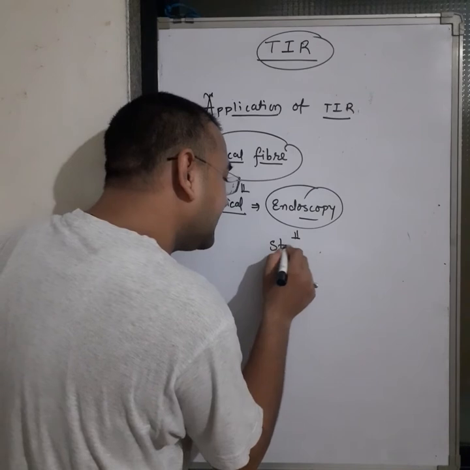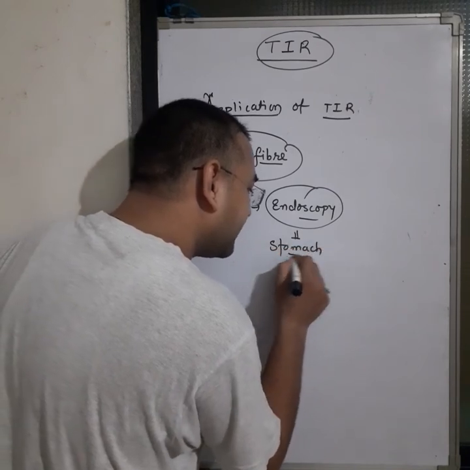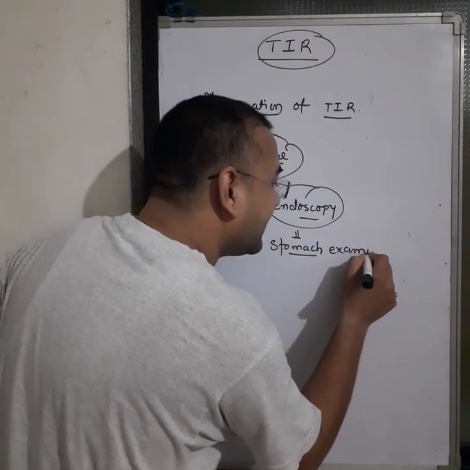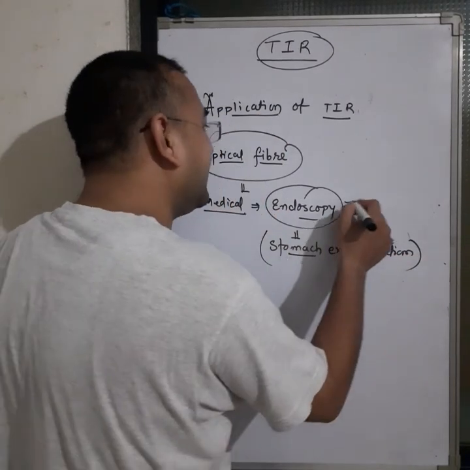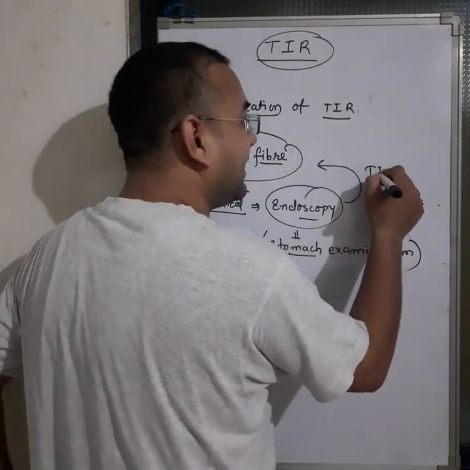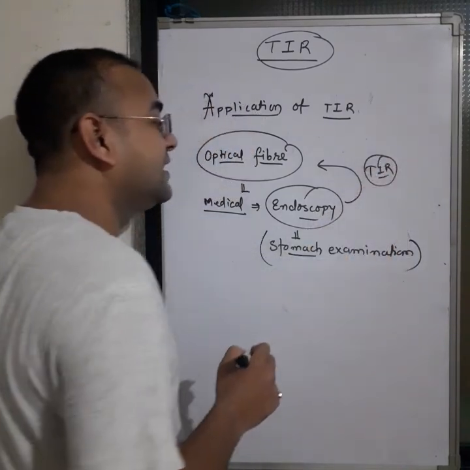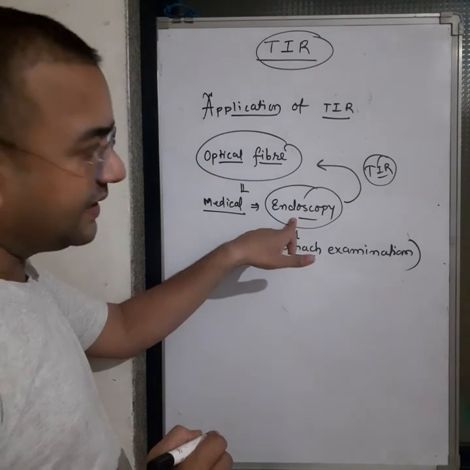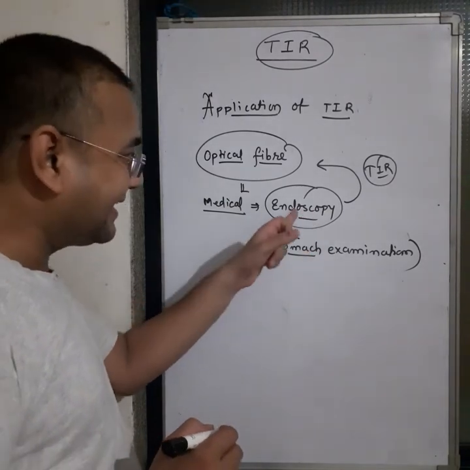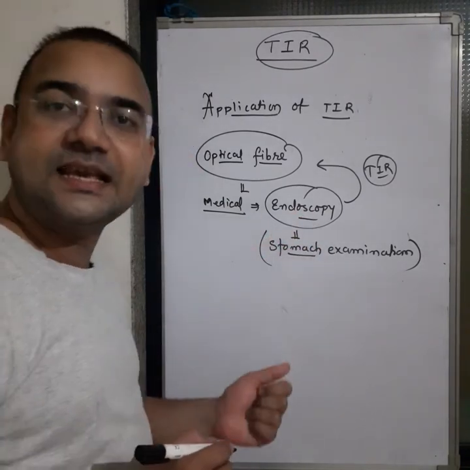Endoscopy is the stomach examination. So if anybody asks which phenomenon is used in endoscopy, then directly you have to say TIR. TIR is used in the optical fiber, and optical fiber is used in endoscopy, and endoscopy is the stomach examination.